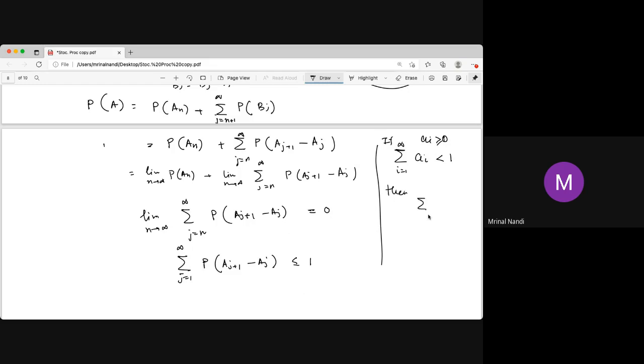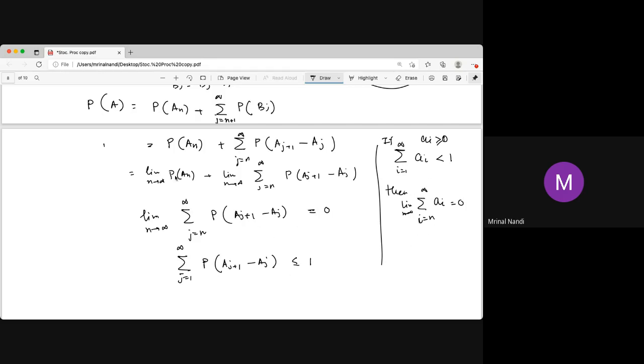Then the tail, sum from i equal to n to infinity of ai, as n tends to infinity, must equal 0. For a convergent series, the tail must equal 0. So that's why this goes to 0.